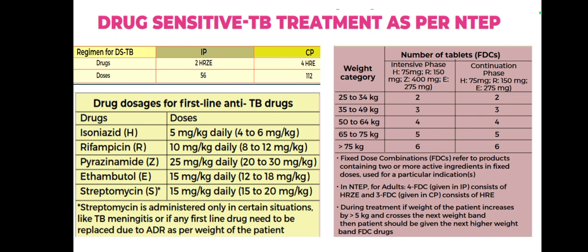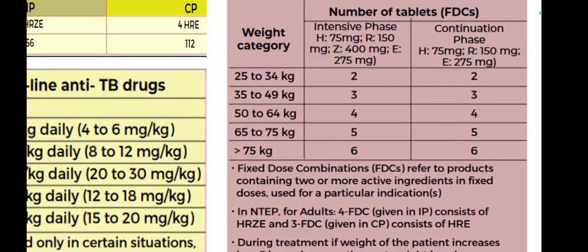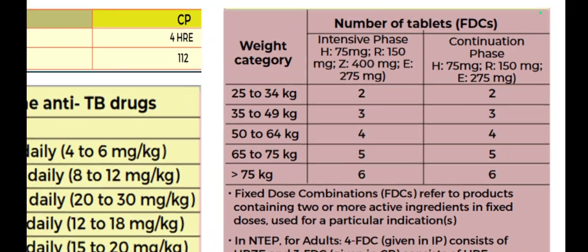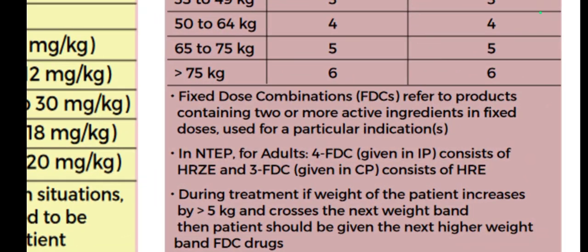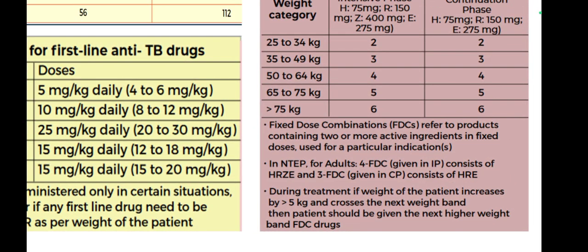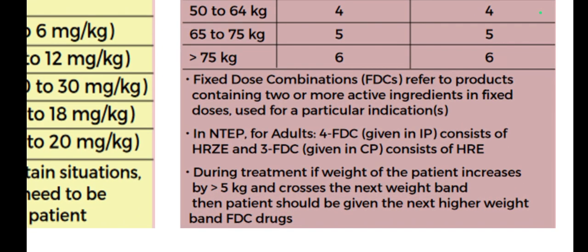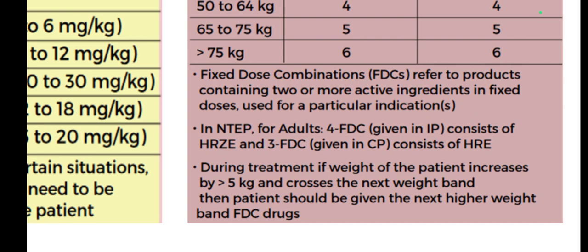So here are the weight bands. As per the weight category, 25 to 34 kg, 35 to 49 kg, we give the FDC depending on the weight, 2, 3, 4, 5 tablets in the IP and accordingly in the CP phase. That is very important. In NTEP for adults, 4 FDC is given in IP that consists of HRZE and 3 FDC is given in CP that consists of HRE. And that is very important.